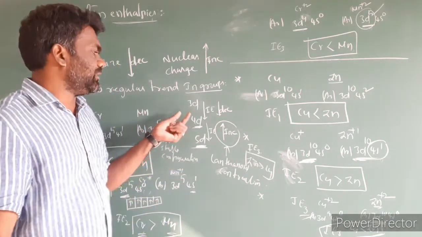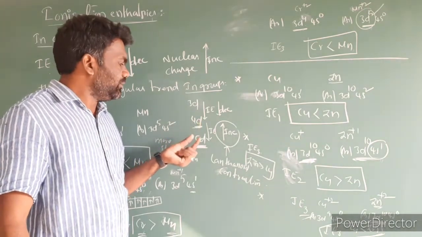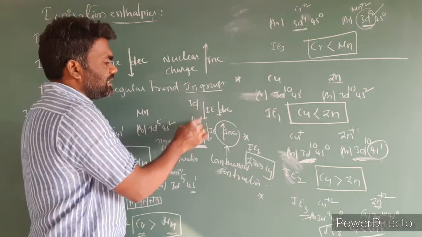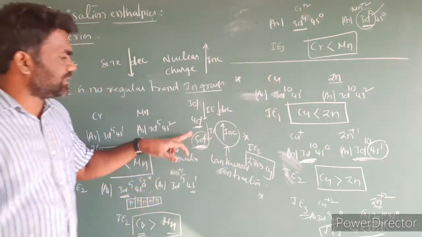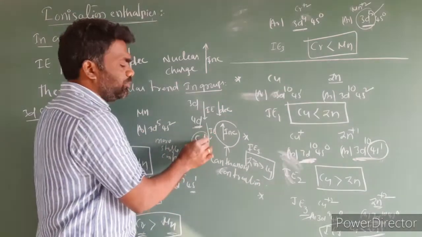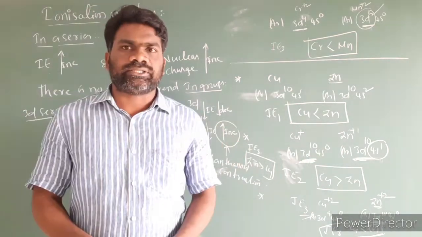So what we can expect is that 3d is less than 4d, and 4d is less than 5d. So the 5d value is more compared to 3d. So this is the ionization enthalpies of transition elements.